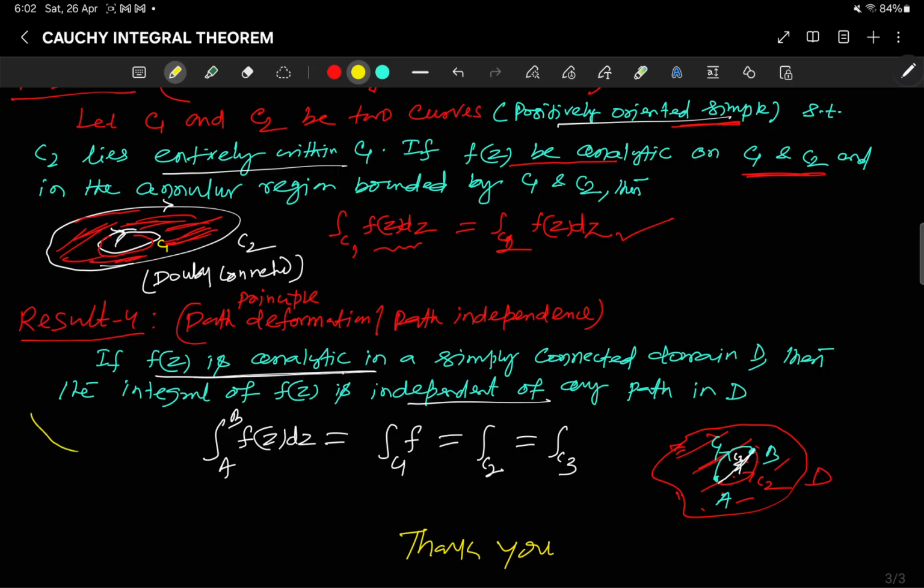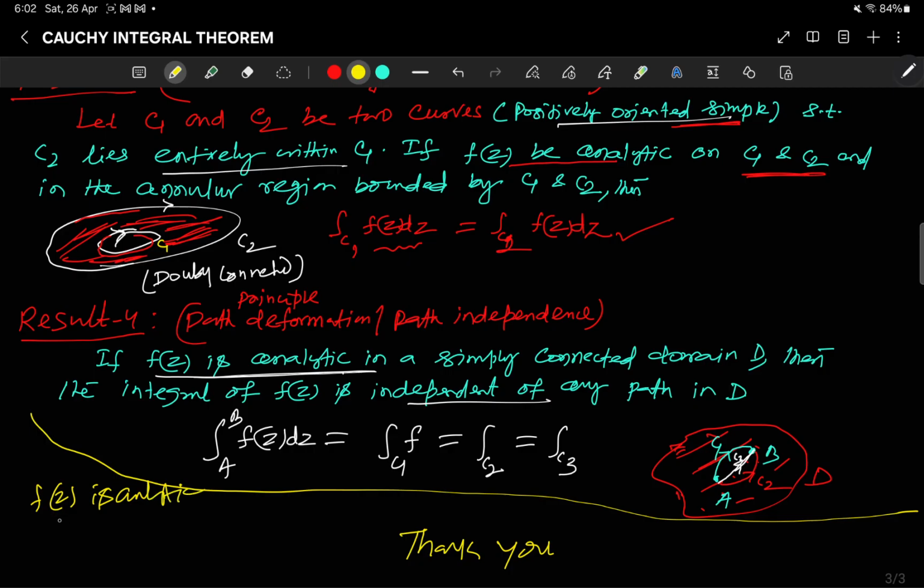Now coming to the conclusion. You see, once the integrand f(z) is analytic within and on a simple closed path, then the integral over C of f(z) dz is 0. The path is closed; this notation I am using for closed, right?